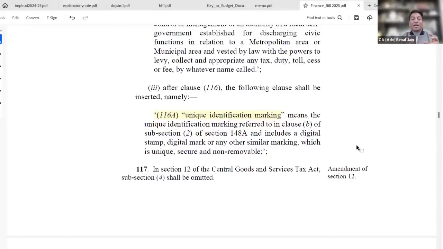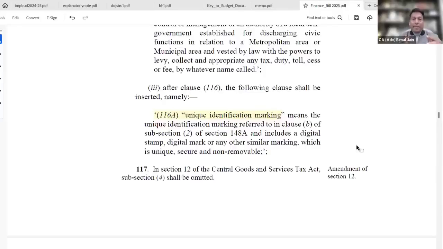So there will be unique identification marking, and through that this track and trace mechanism is going to be implemented. It is being heard that this is going to be implemented on tobacco, pan masala, on specified goods and a specified class of taxable persons.